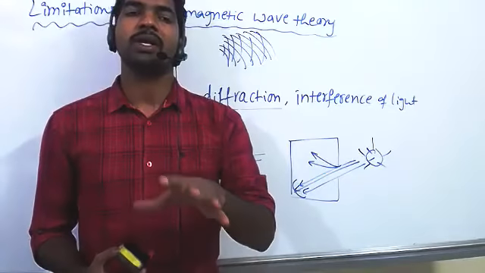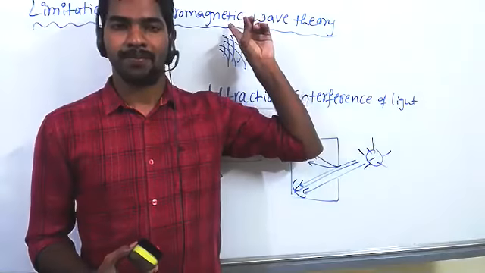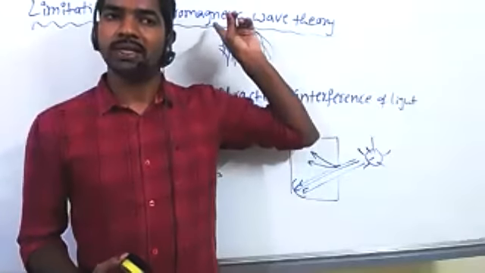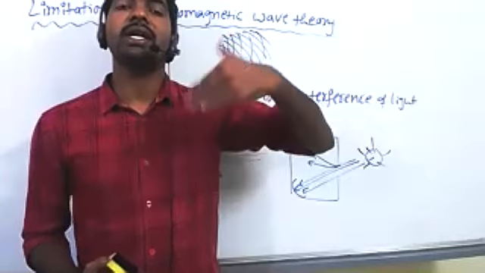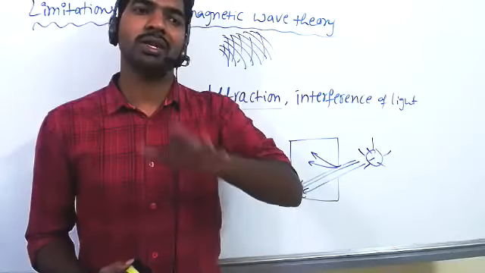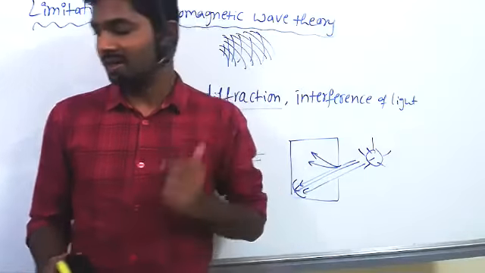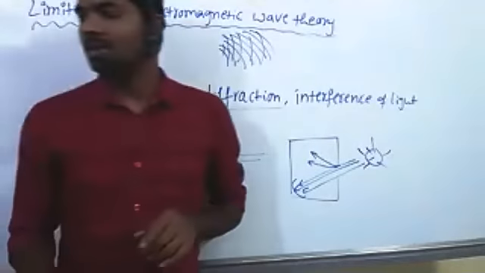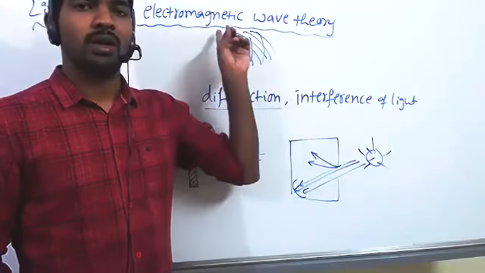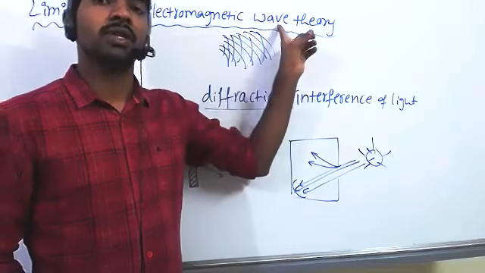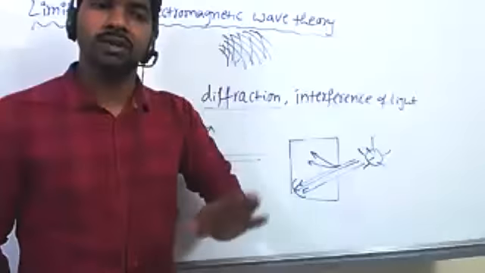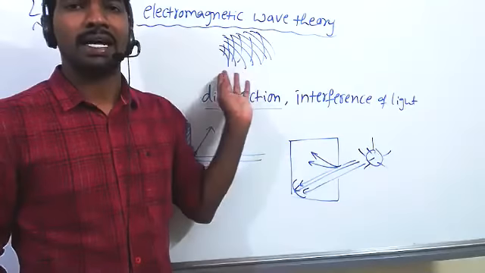That black body radiation concept is unable to be explained by the electromagnetic wave theory. The main reason is that, according to this theory, the radiation is emitted continuously. But actually, a black body does not emit radiation continuously. It emits discontinuously. That is the limitation. I think while giving this theory, you underline that point also. According to this theory, the radiation is emitted continuously, but actually a black body emits or even absorbs radiation discontinuously. That's how this limitation arises.